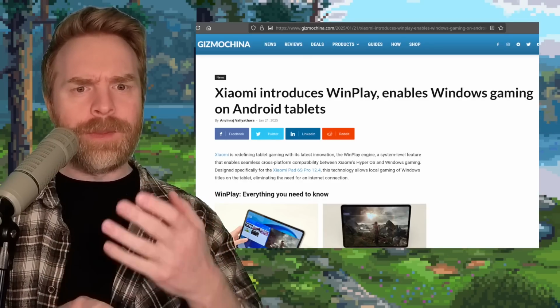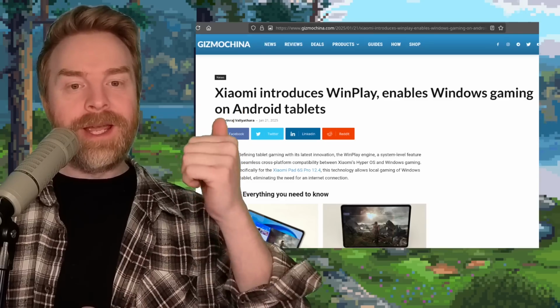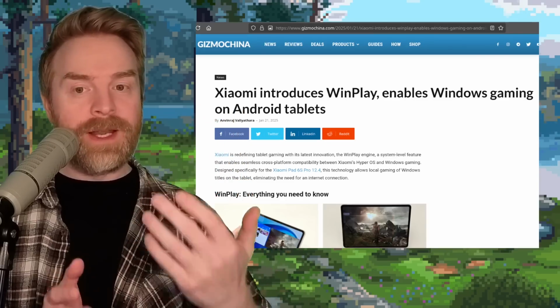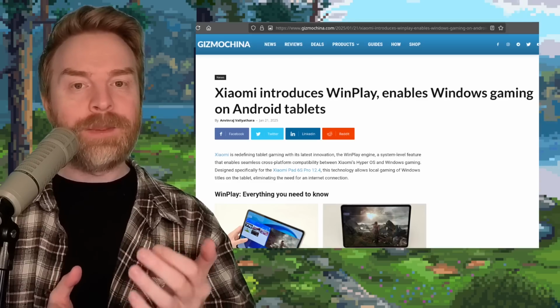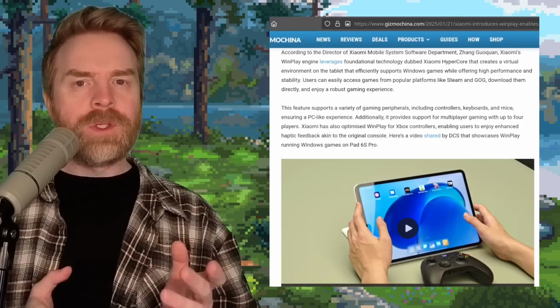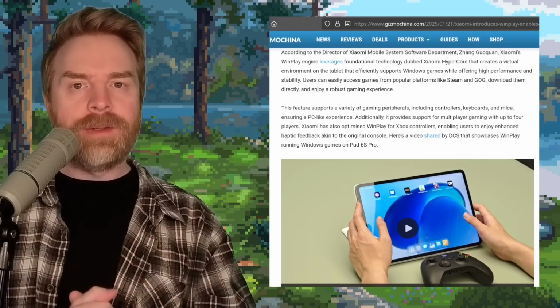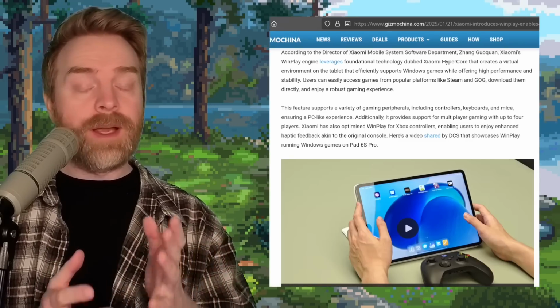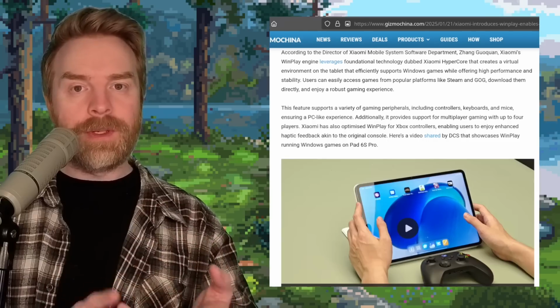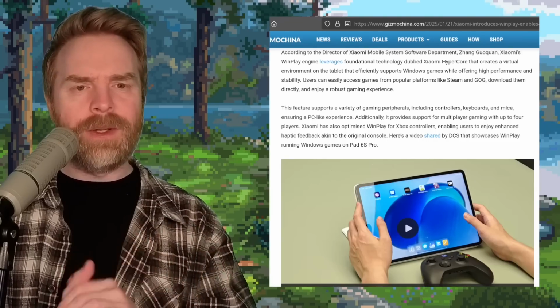And speaking about Windows, next up we're talking about Windows emulation on Android with not Win now, not Win later, but WinPlay. Xiaomi introduces WinPlay, which is enabling Windows gaming on Android tablets. It's a brand new app. Unfortunately, I don't know when this app is receiving a wider release. I don't know if it's going to be locked down to specific tablets or phones, and I honestly don't know if this one's going to be open or closed source. I'm assuming it's going to be closed source.